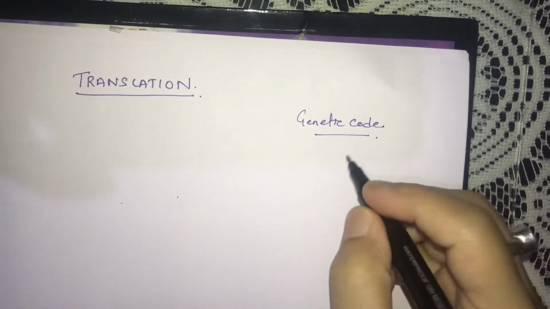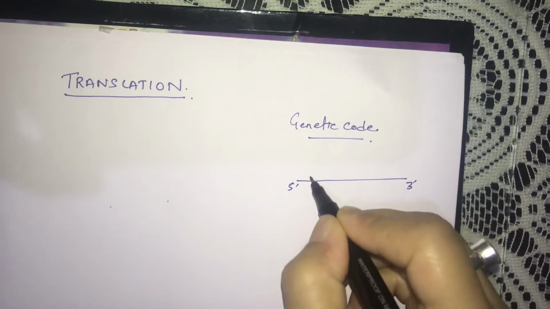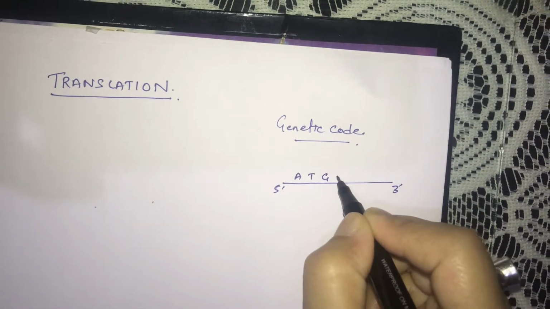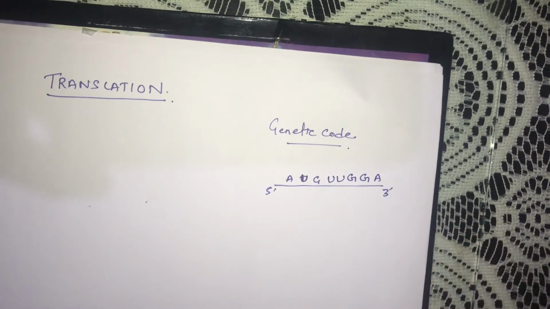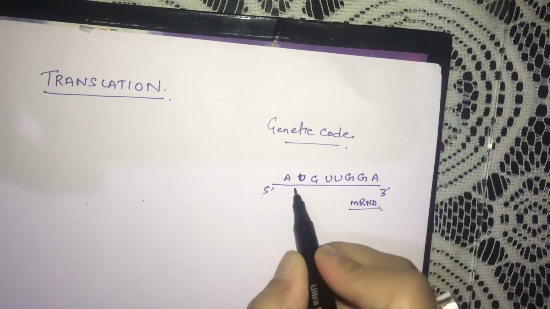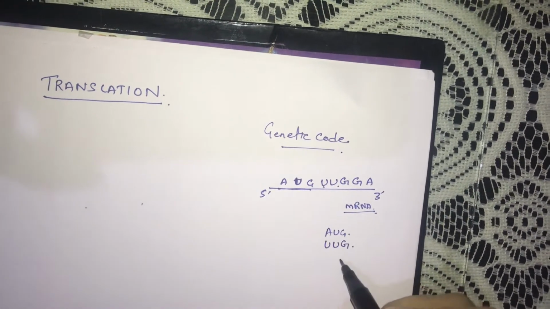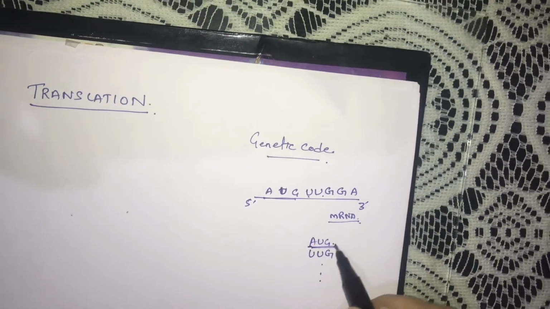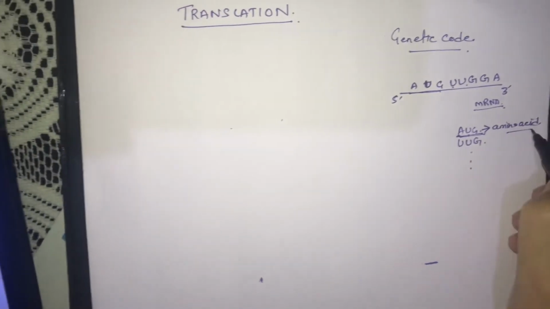You all got to know that if this is mRNA, 5' to 3', then not T, it will be U. Suppose it is like this, then along the entire length of this mRNA, three nitrogenous bases, like here AUG, then UUG, like that it goes on, and 3 nitrogenous bases code for one single amino acid, that we did yesterday.